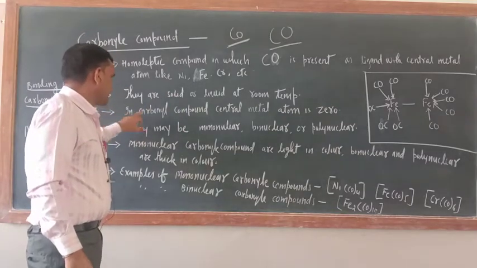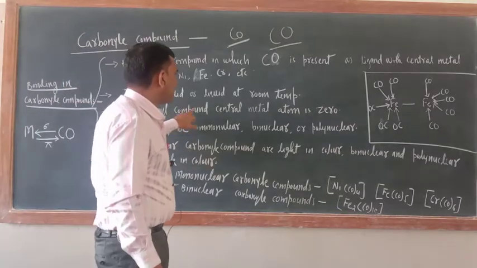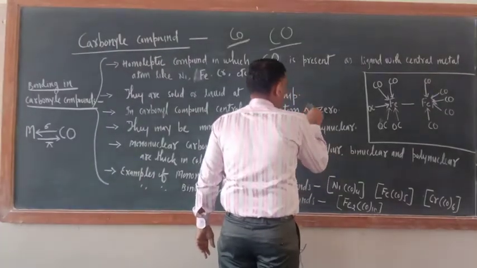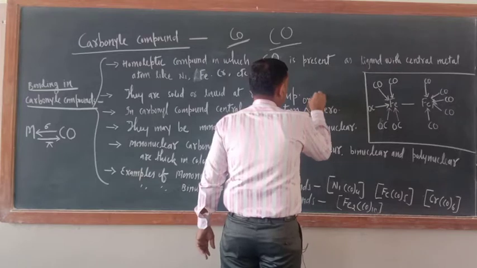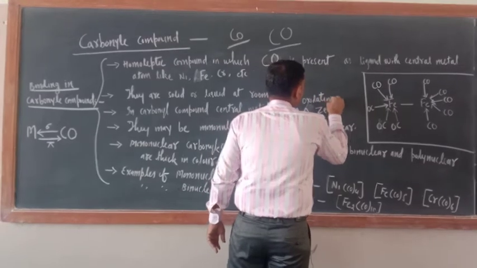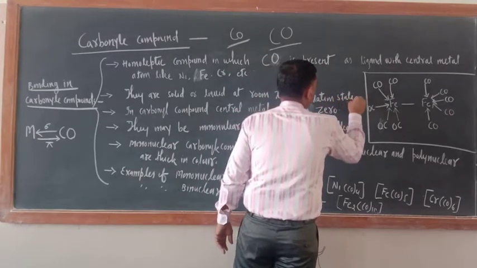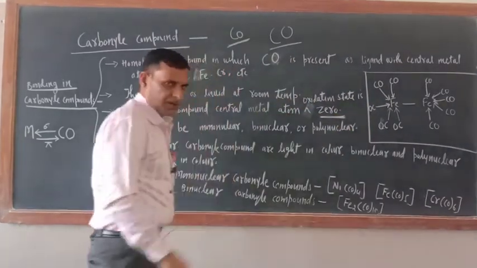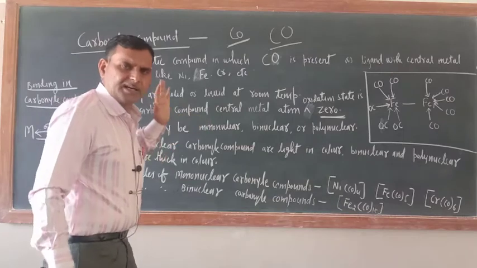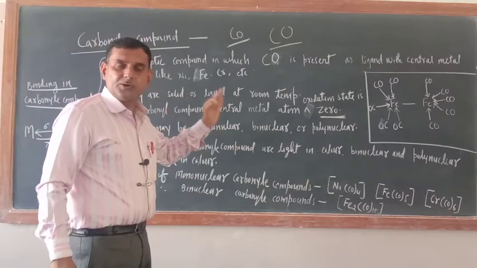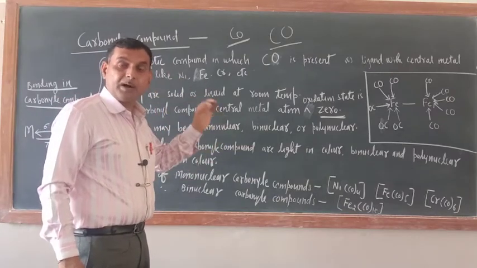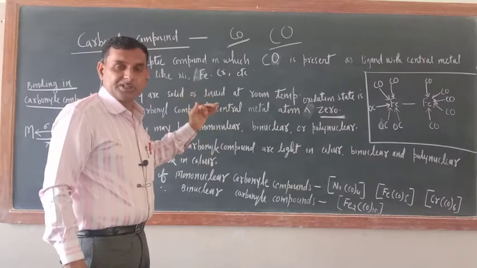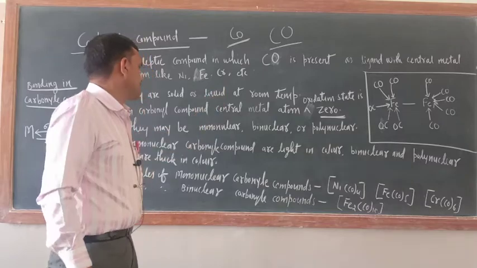Next thing is, in carbonyl compound, the central metal atom oxidation state is 0. Here you add oxidation state, oxidation state is 0. Okay. Means let it be any central metal atom, if CO is present as a ligand, the compound will be named as carbonyl compound, and the oxidation state of the central metal atom would be 0.